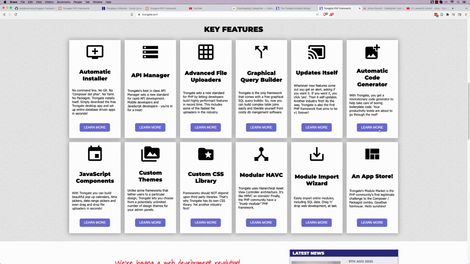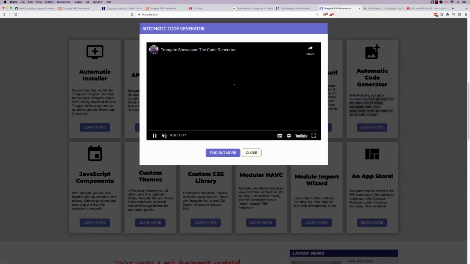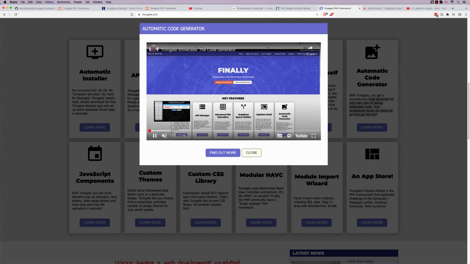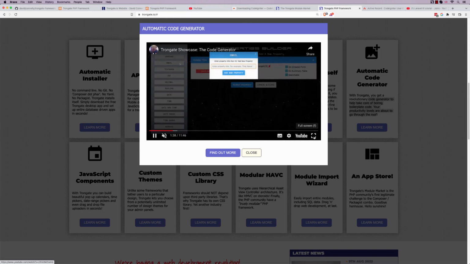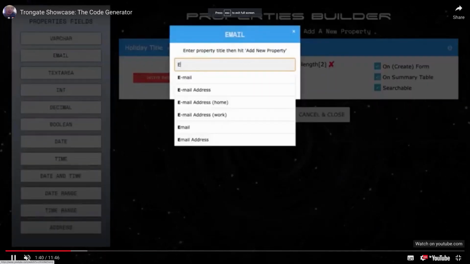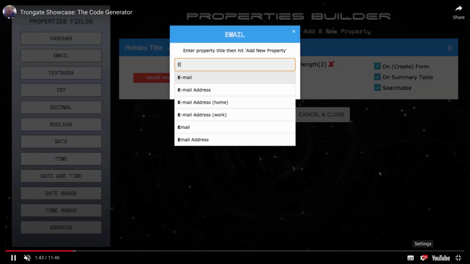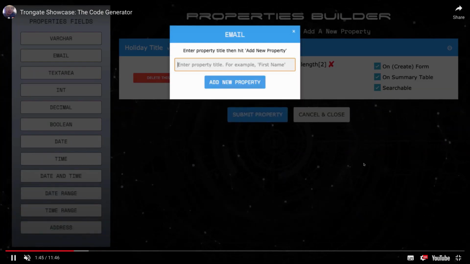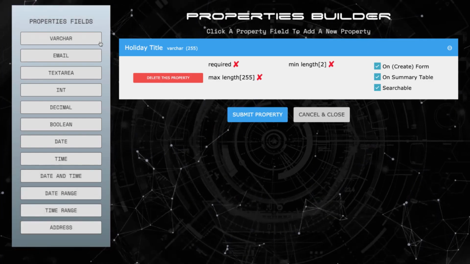Trongate's got a really beautiful code generator. Of course, lots of frameworks have that, but I think if you have a look at the one Trongate has, you would have to be a completely insensitive moron to not see the difference. I mean, just look at this beautiful code generator with its low definition video here. But just look at how beautiful this is. This is us adding different fields on here.